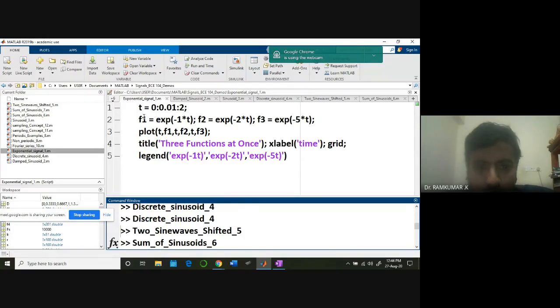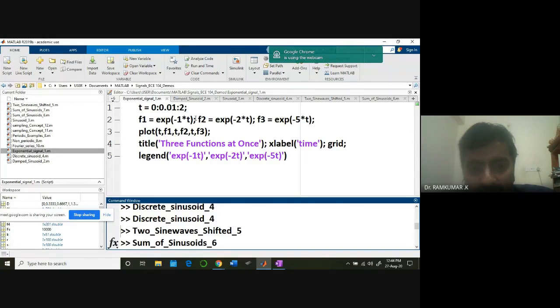So what does it state exactly? What's the first line saying? t equals 0:0.01:2. What does this exactly mean? It means I'm looking for a particular increment of t. t is stored in the form of a vector here, and 0.01 is the increment, up to a maximum limit of 2.